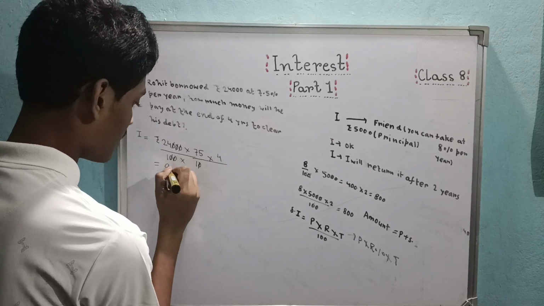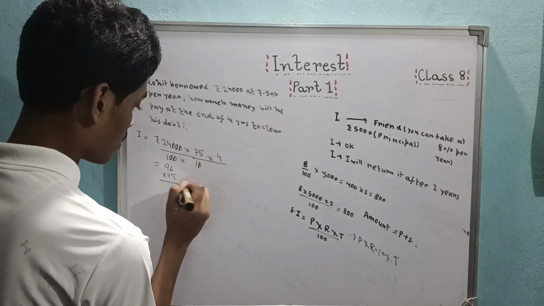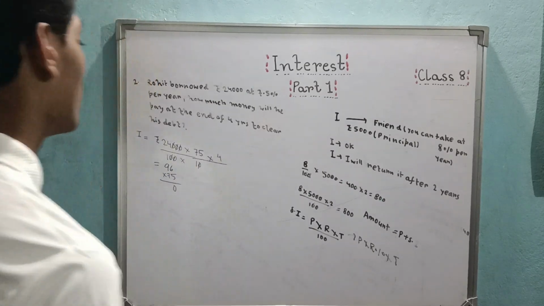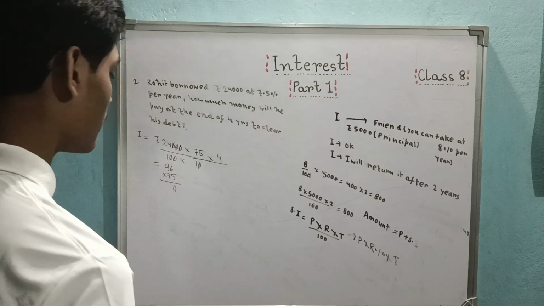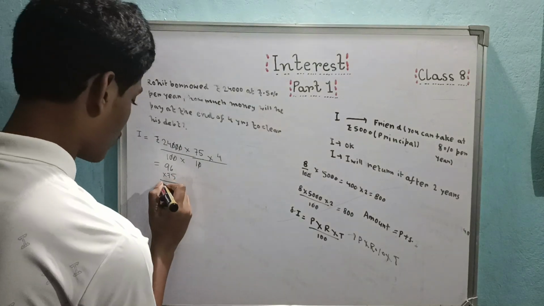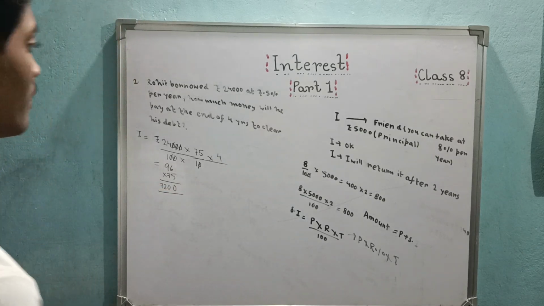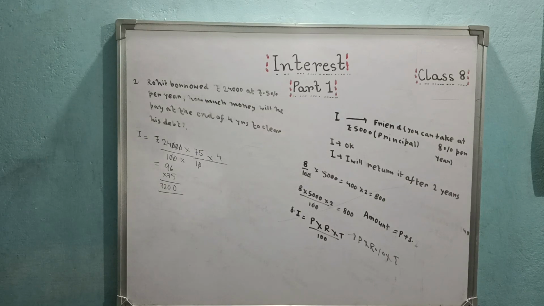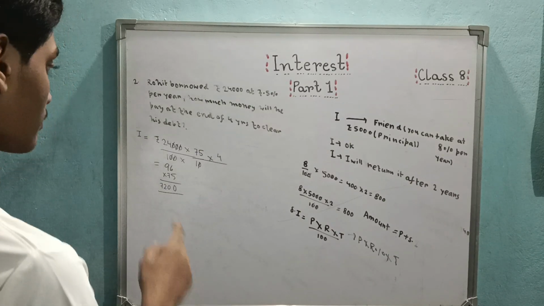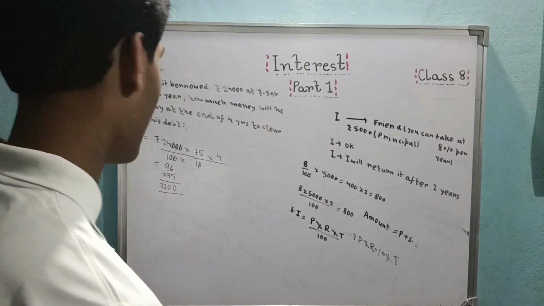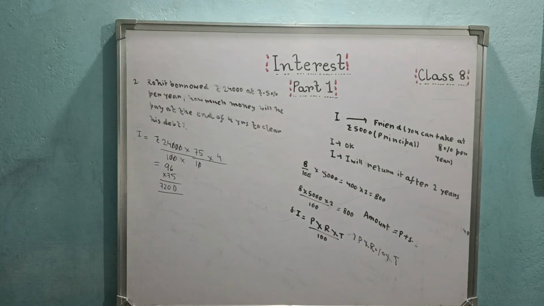So 24 into 4, 96 into 75. Let's calculate here. 6 fives are 30... 6 sevens are 42, 45 in hand. Now we have 675 plus 45, 720. Is that the interest? Let me just see. 96 into 75. What can go wrong? 96 450, 45 in hand. 675 plus 45. 720. Absolutely correct. So this is our interest.